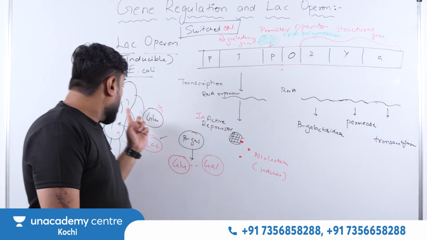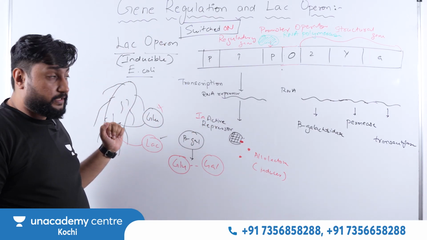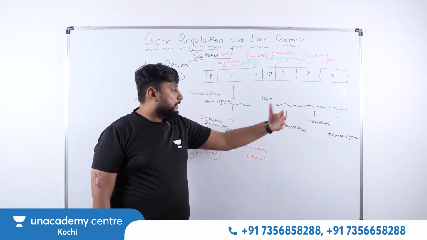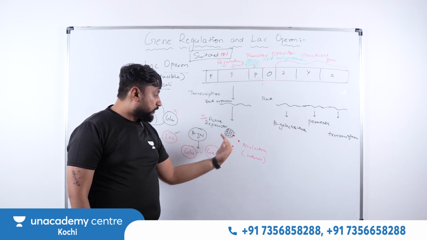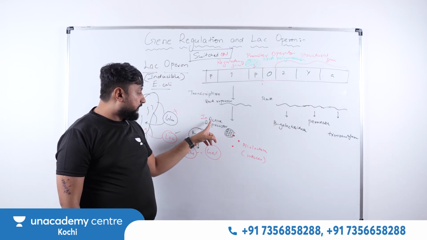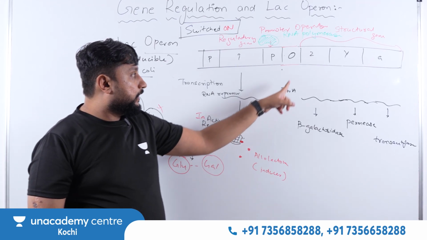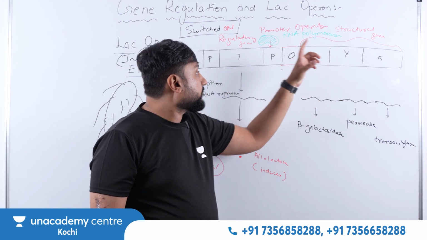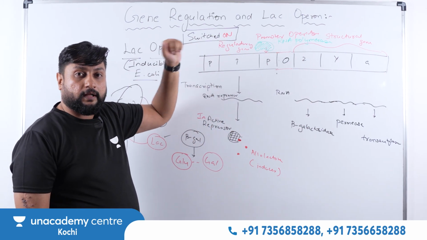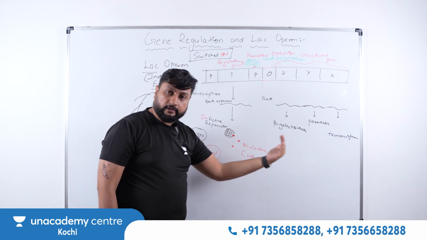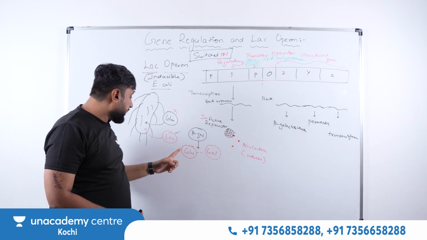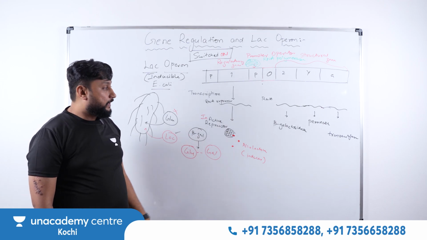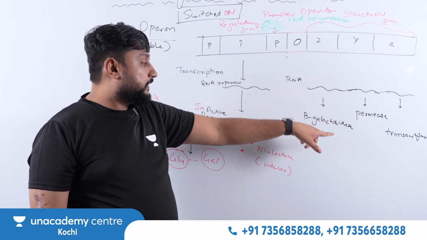Now what happened? Bacteria started to feed on lactose. Glucose was not there. Lactose came. Who allowed the movement? Permease. A little bit of permease will be there. Permease allowed the movement of lactose. Now when lactose comes, allolactose forms. The inducer binds with the active repressor and makes it inactive. It is no longer able to bind with the operator. What happened? RNA polymerase is able to do the transcription. The gene went from switch off to switch on. Logical. Why? Because now when more lactose comes, we have to do the metabolism of lactose. We have to break the lactose into glucose and galactose. For that, what do we want? We want the beta galactosidase enzyme. And do we have it now? Yes, because the gene is switched on. So that's why we have beta gal.